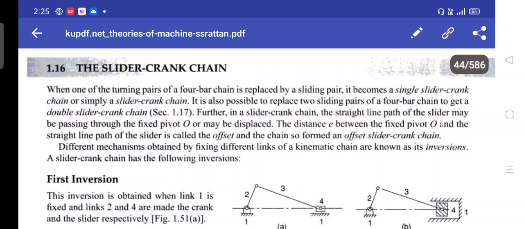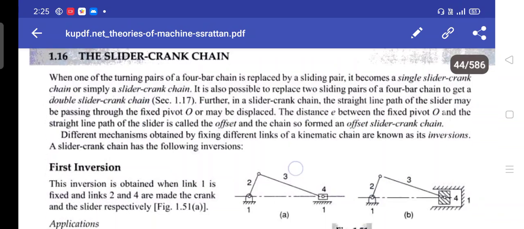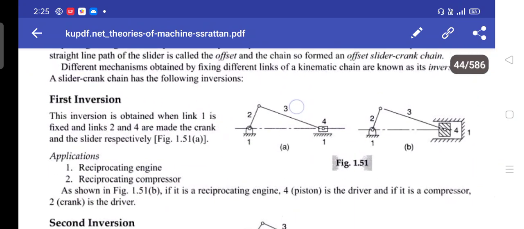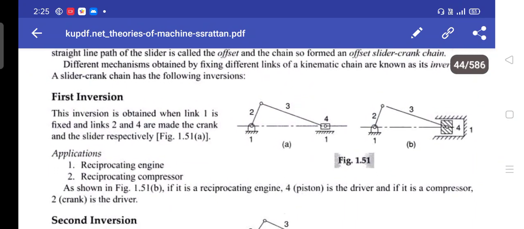Different mechanisms obtained by fixing different links of a kinematic chain are known as its inversions. A slider crank chain has the following inversions. First inversion: this inversion is obtained when link 1 is fixed and links 2 and 4 are made the crank and the slider respectively. Applications: reciprocating engine, reciprocating compressor.